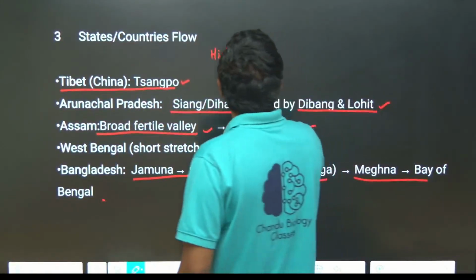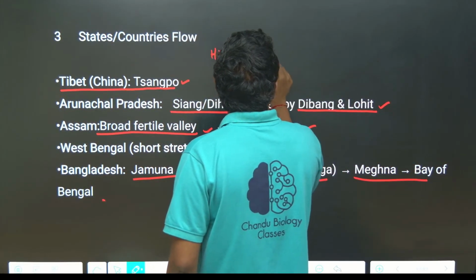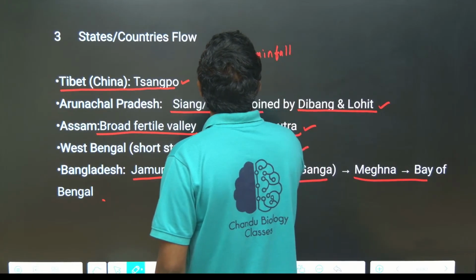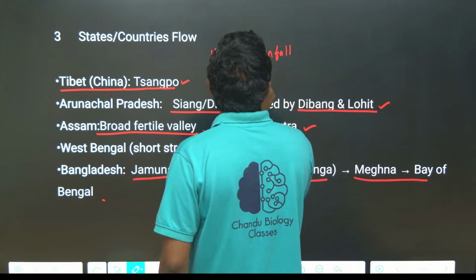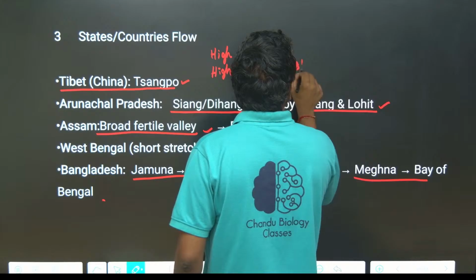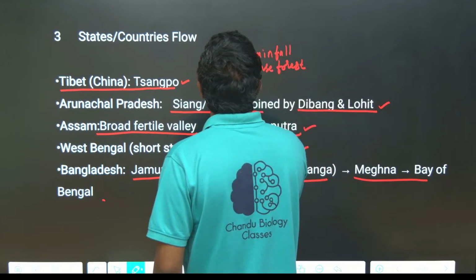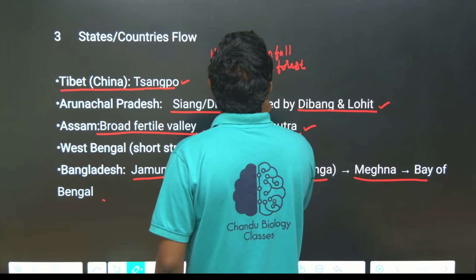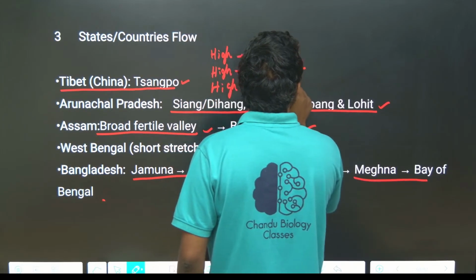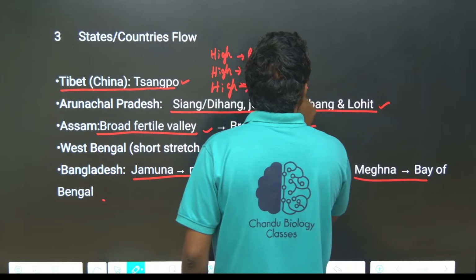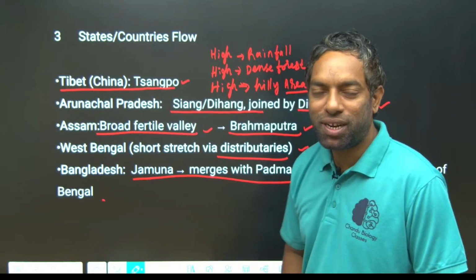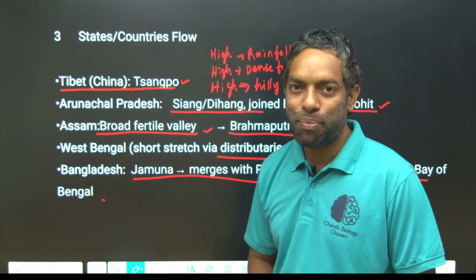High rainfall, high dense forest, high hilly area. These are the extreme conditions of the Brahmaputra river's characteristics.